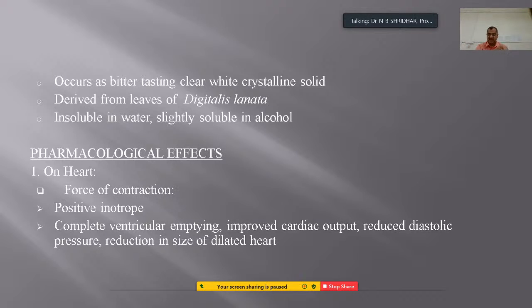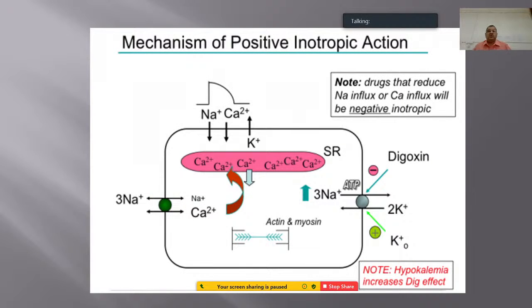So in congestive heart failure, especially whenever there is an enlarged heart, the cardiac glycosides are going to act very properly, and complete ventricular emptying occurs, improved cardiac output occurs, reduced diastolic pressure will be there, and reduction in the size of the dilated heart. So the positive inotropic action means the force of the contraction is increased, the instant of the contraction.